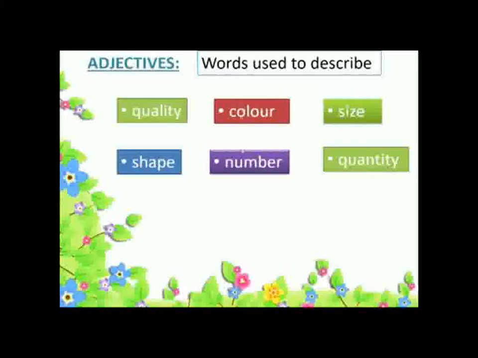Okay, so these words we can use to describe the adjectives. Here we have a short exercise, and you have to tell whether these adjectives are describing the quality, quantity, size or color of these words. So you have to label them actually.